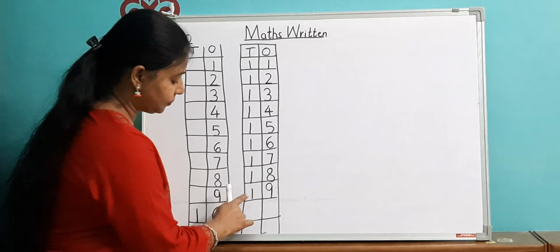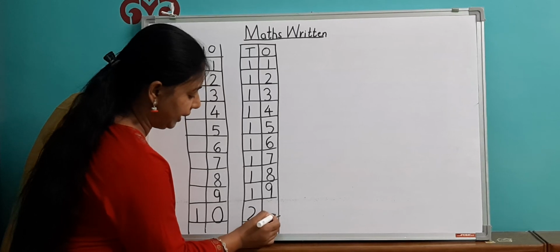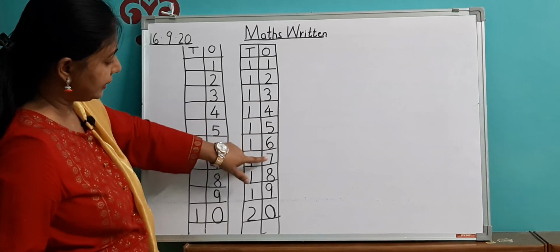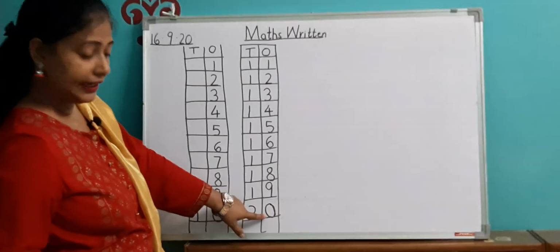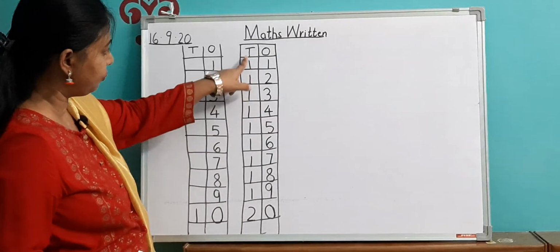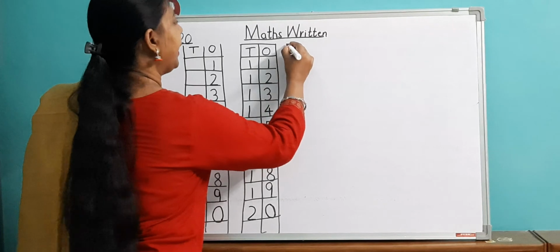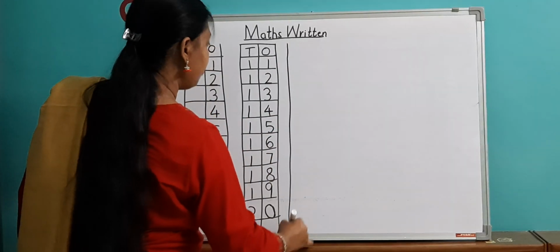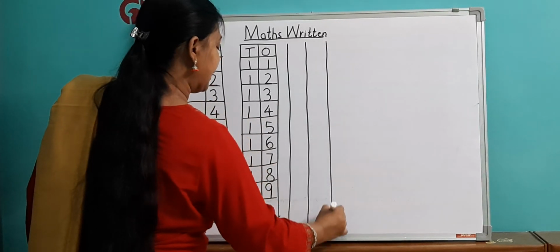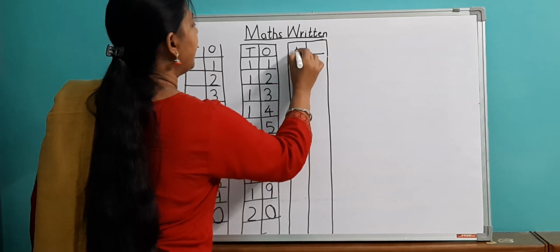After 19, after 1 comes 2, so this 1 will become 2 over here and 0 will be as it is. Can you see? From here 1, 2, 3, 4, 5, 6, 7, 8, 9, and then 0. This is the same as before, only this number has changed. Now it was 1, after 1 comes 2, so this will become 2. Then when you start writing after 20, you have to follow the same pattern.